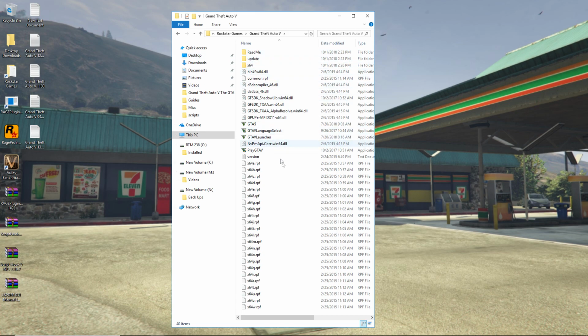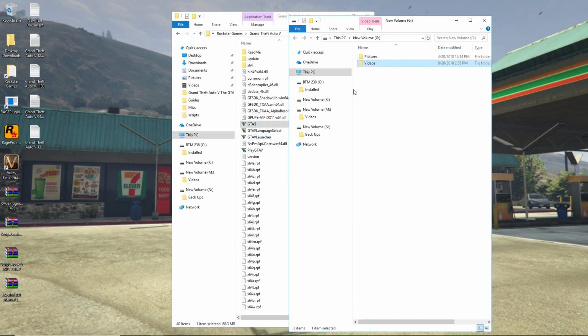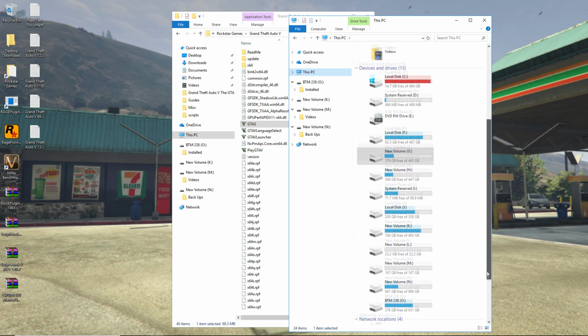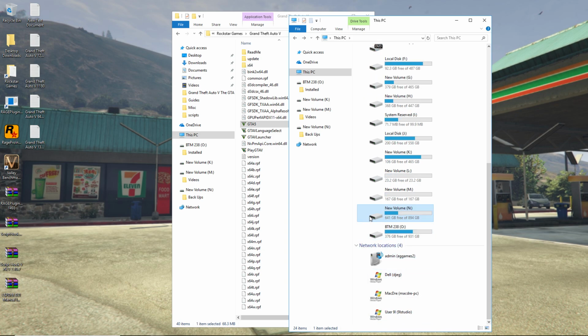This is version 877, and you can tell that when you highlight over it. Well, this one is 1493 because I had updated it already. But when you highlight over the GTA 5 here, it'll tell you what file version you have. So just for argument's sake, I just want to show you real quickly that I actually have a saved unmodified version of 877, because some plugins, if you want to go back to using them, are not going to work for certain versions of the game.